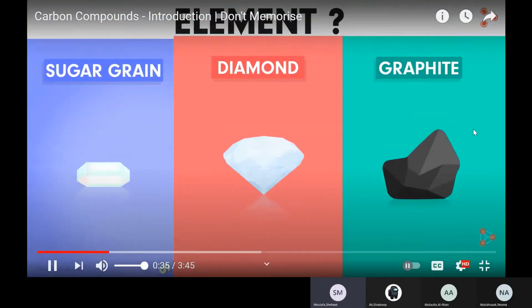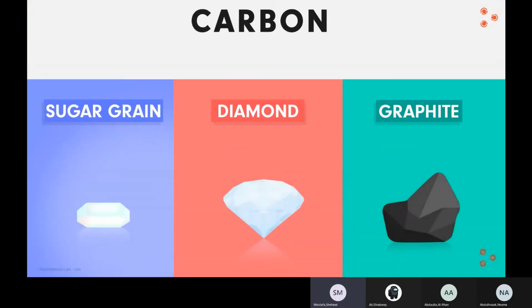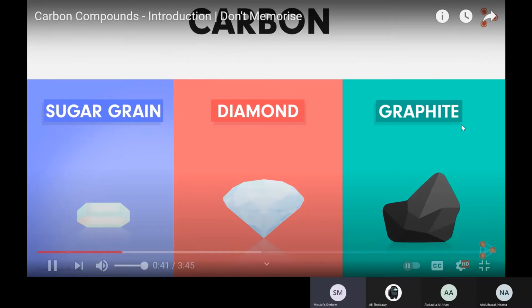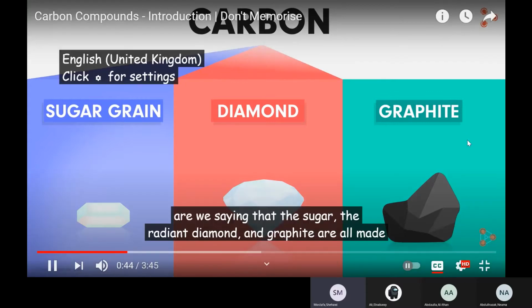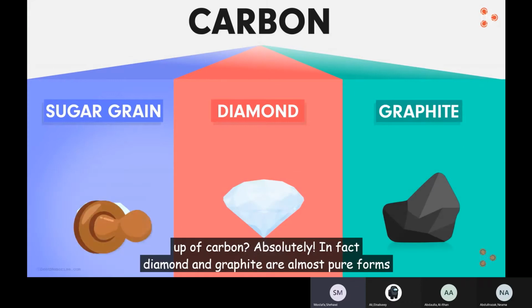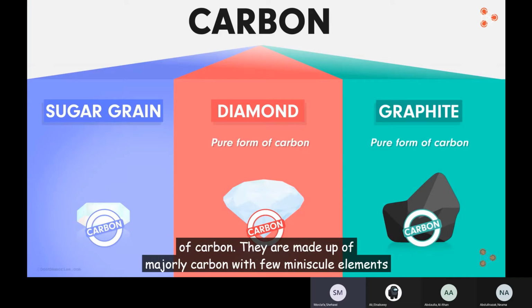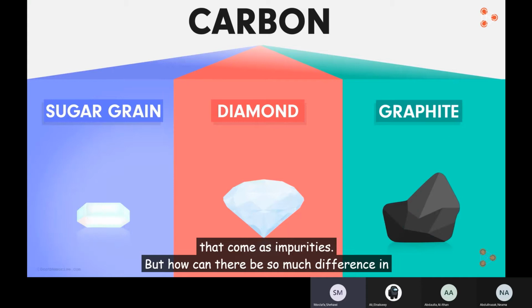I'm referring to the element that these three are made up of. I'm referring to carbon. Wait a second. Are we saying that the sugar, the radiant diamond, and graphite are all made up of carbon? Absolutely. In fact, diamond and graphite are almost pure forms of carbon. They are majorly made up of carbon with a few minuscule elements that come as impurities.